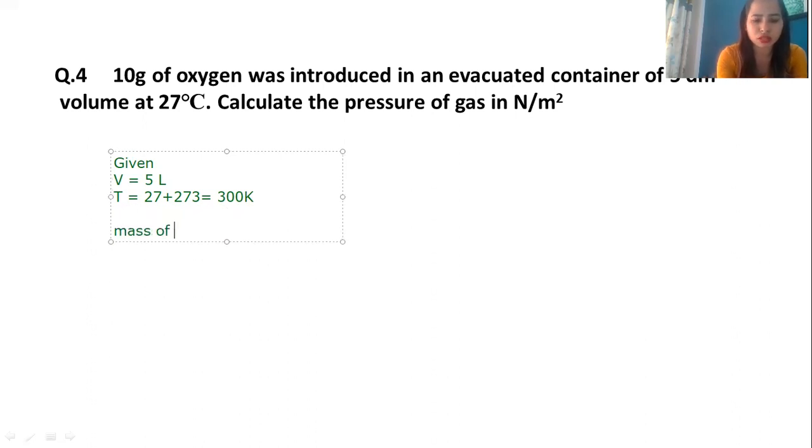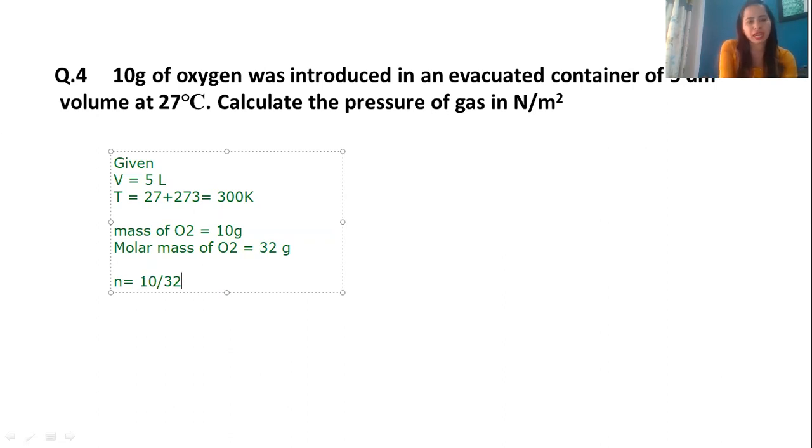I have mass of oxygen, which is equal to 10 gram. I know molar mass of oxygen, that is 16 into 2, that will be 32 grams. From this, I can find number of moles, that is 10 by 32.